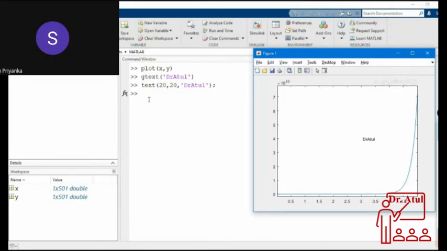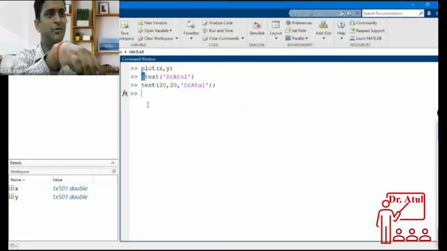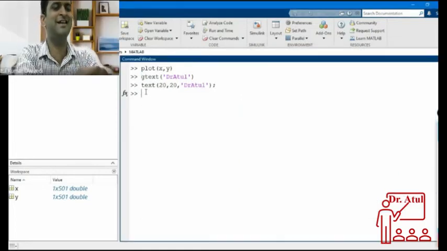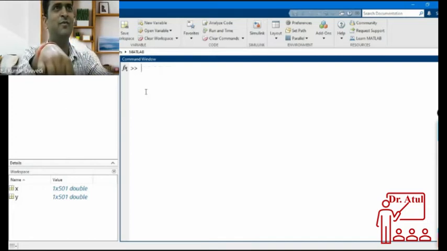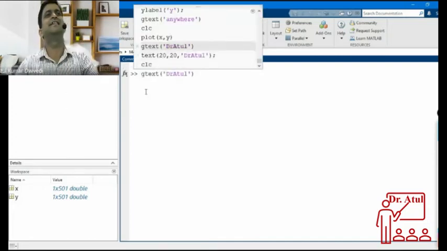Sir, what does G stand for in gtext? This is a command by MATLAB, so there is no full form like that.